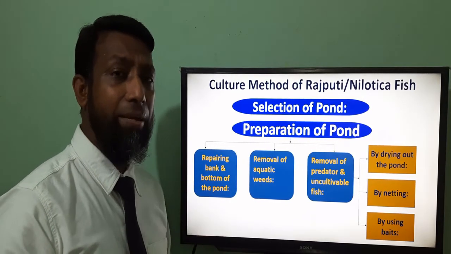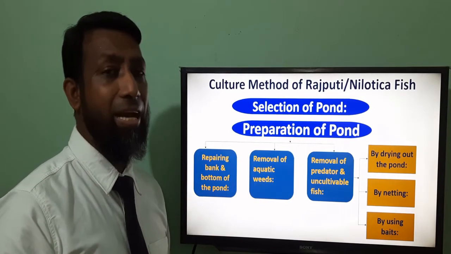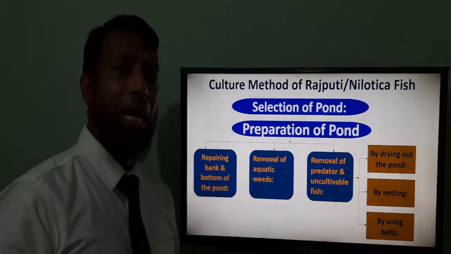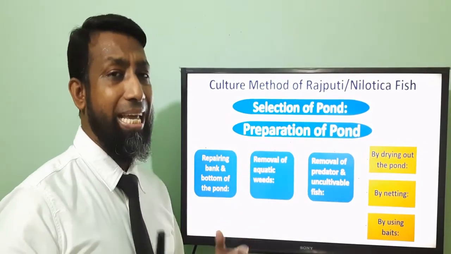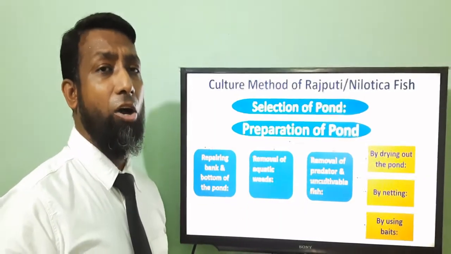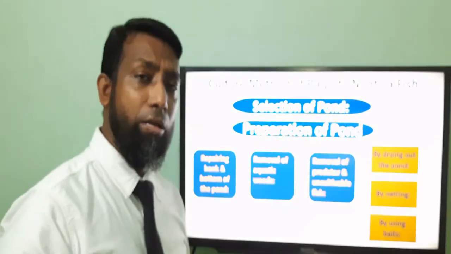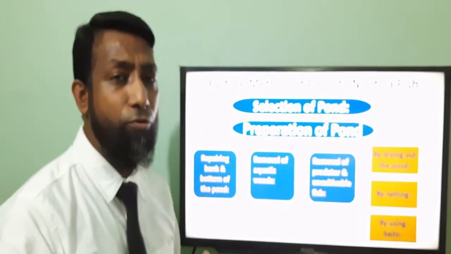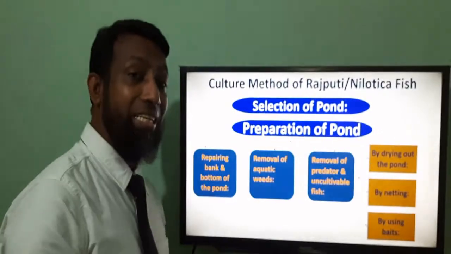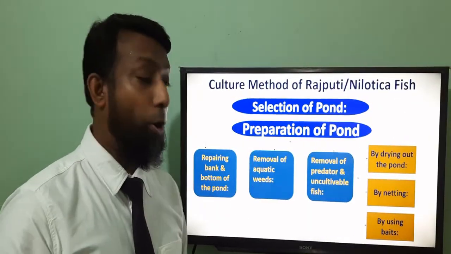If there is any breaking side or any other damaged side, at that time you have to repair the bank and the bottom of the pond. Excess water, excess aquatic plants, excess mud or polluted water will be removed from the pond as well. So that is the first step of preparation of pond.